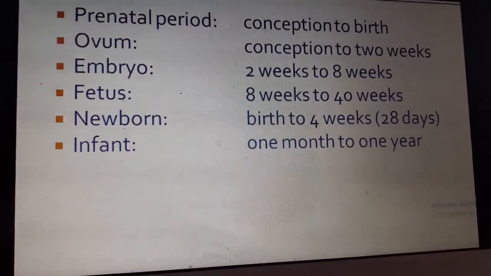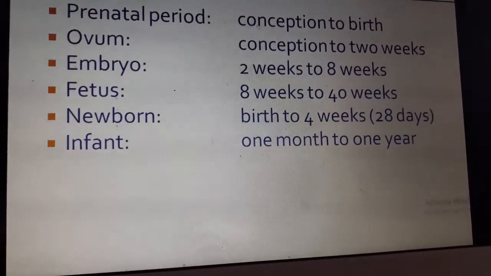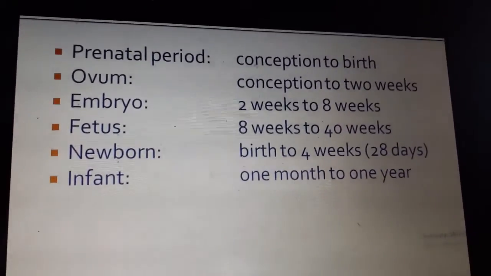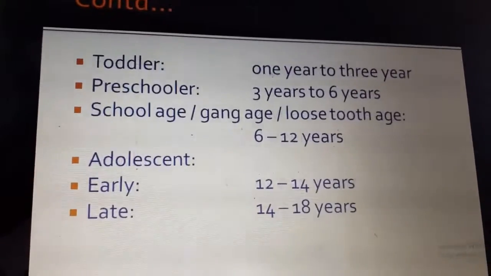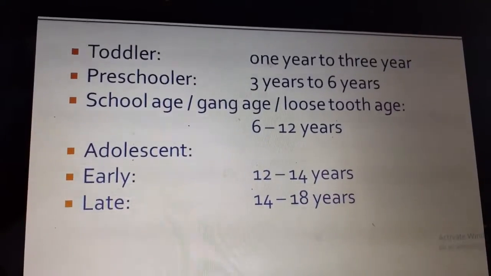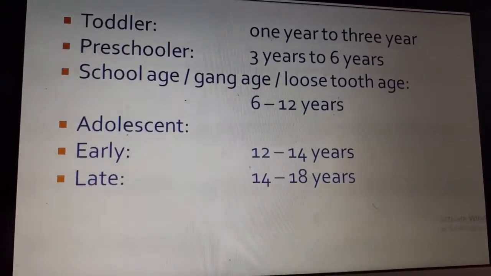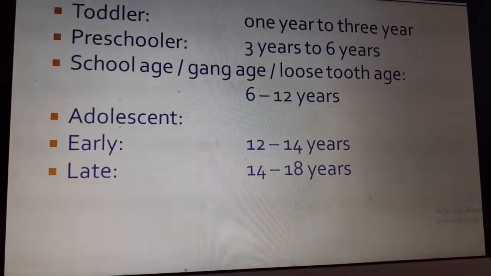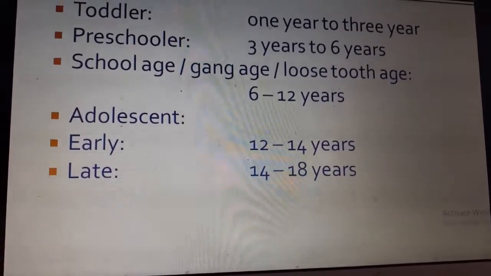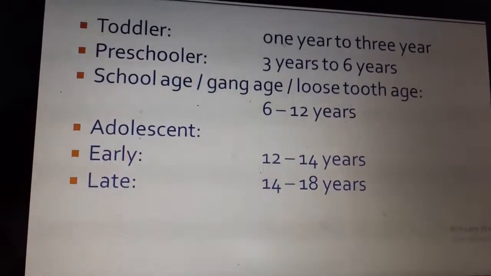From 8 weeks till 40 weeks, that is the time when the baby is to be delivered, it is called a fetus. A newborn is the period from birth till 4 weeks, otherwise 0 to 28 days. An infant is from 1 month to 1 year. A toddler is from 1 year to 3 years. A preschooler is from 3 years to 6 years. A schooler, otherwise called gang age or loose tooth age, is from 6 to 12 years. Adolescence we can classify as early, middle and late, but broadly we can classify early adolescence from 12 to 14 years and late adolescence from 14 to 18 years.